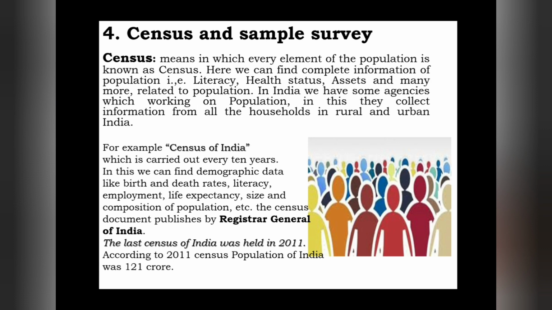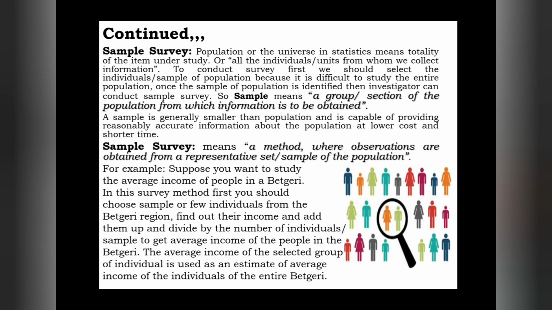Generally, this document is published by the Registrar General of India. The last Census of India was held in 2011, and at that time our population was 121 crores.